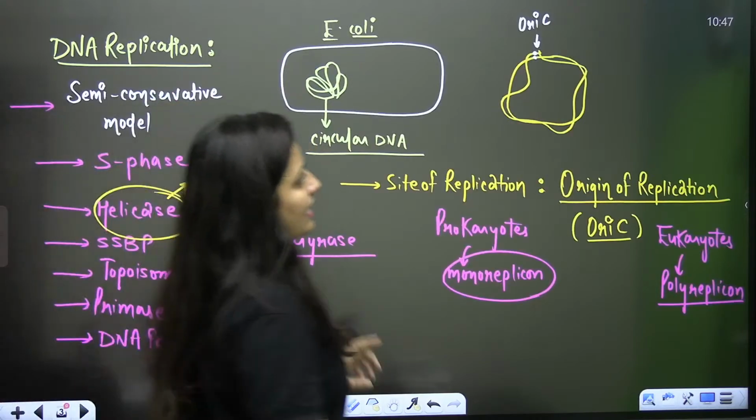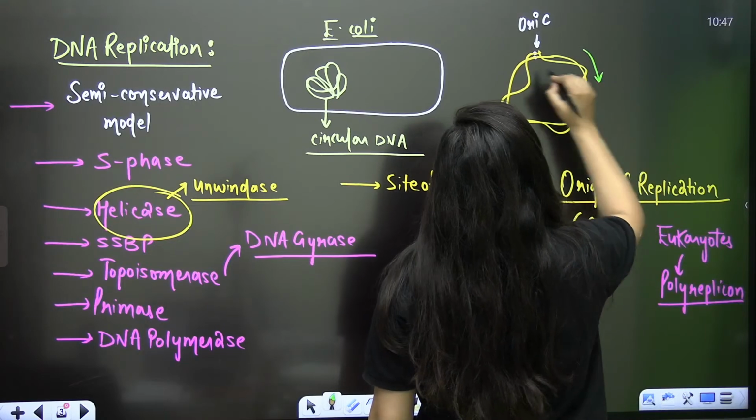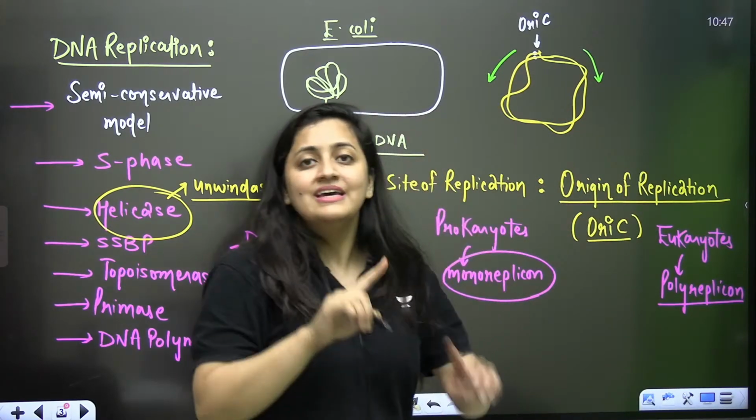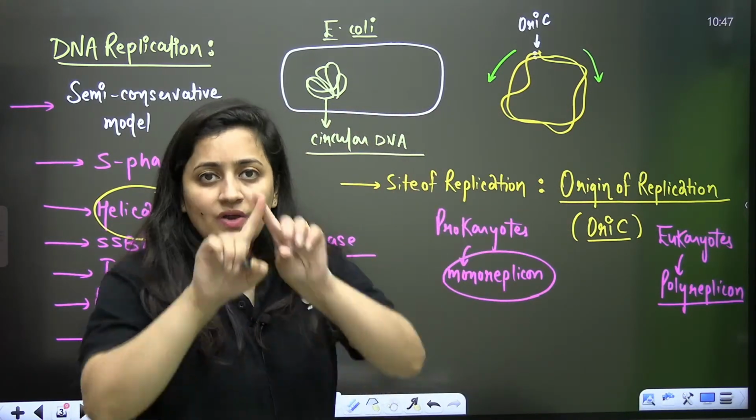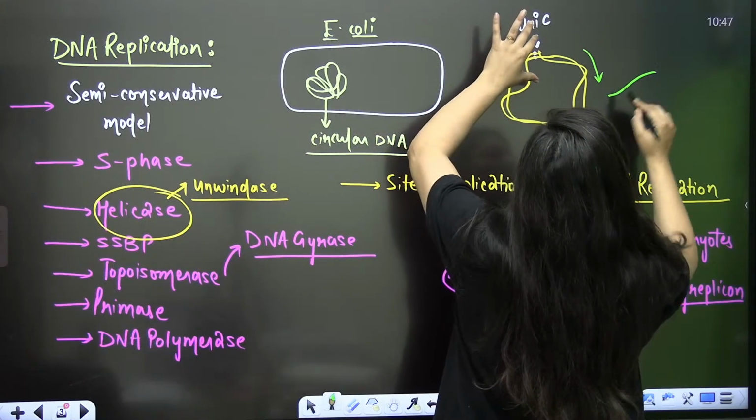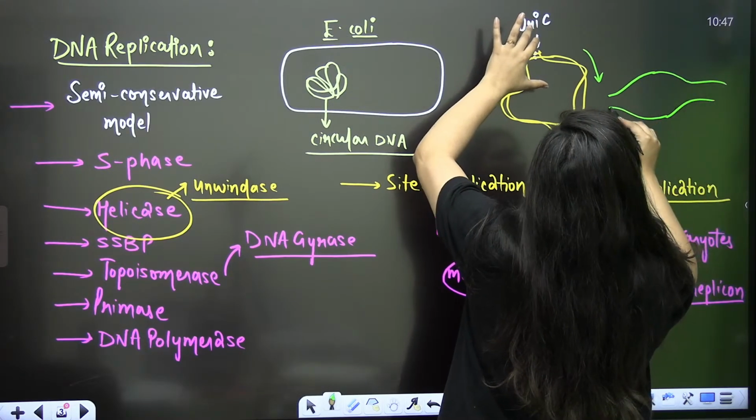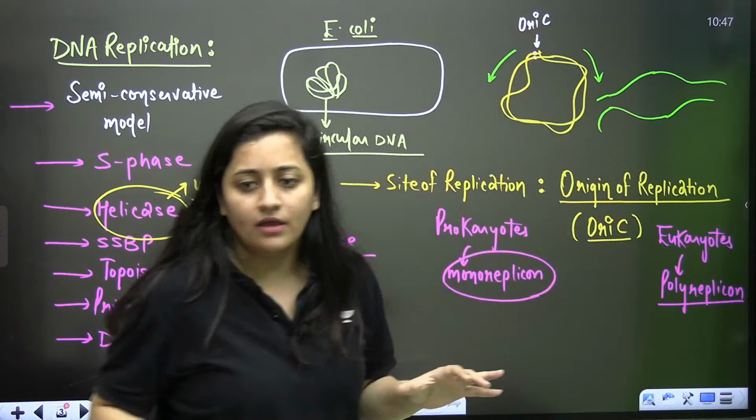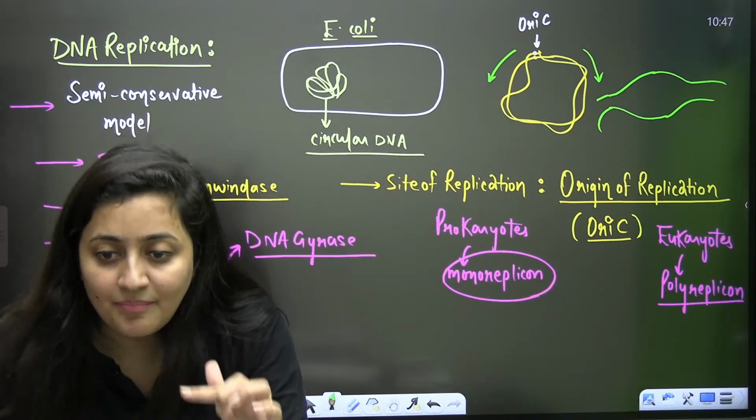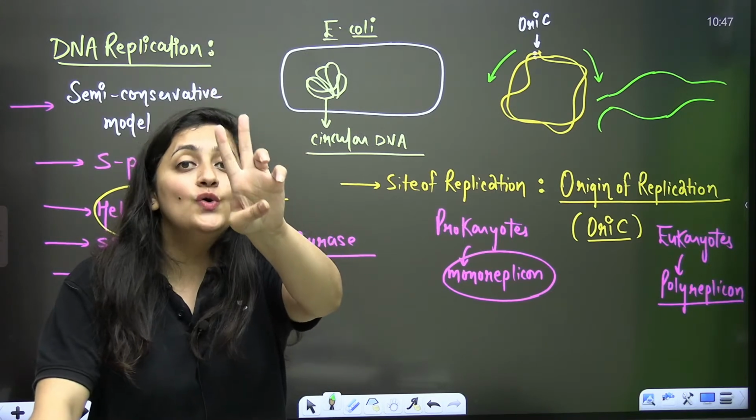So in E. coli, because this replication is bidirectional. What type of replication is there, bache? It is bidirectional. So here at this particular point, what will you see? You are going to see the replication bubble. So the replication bubble is having two